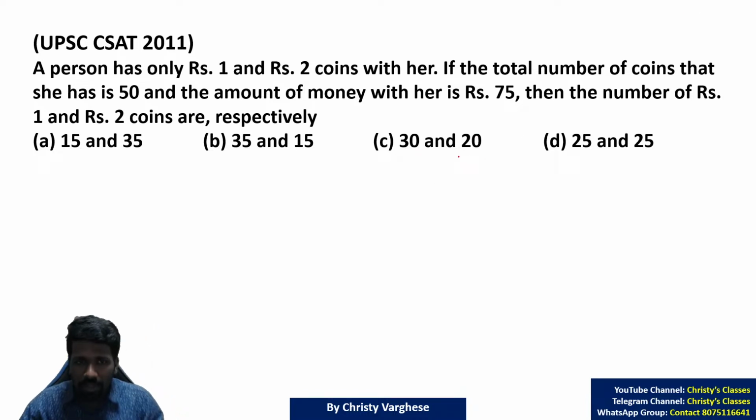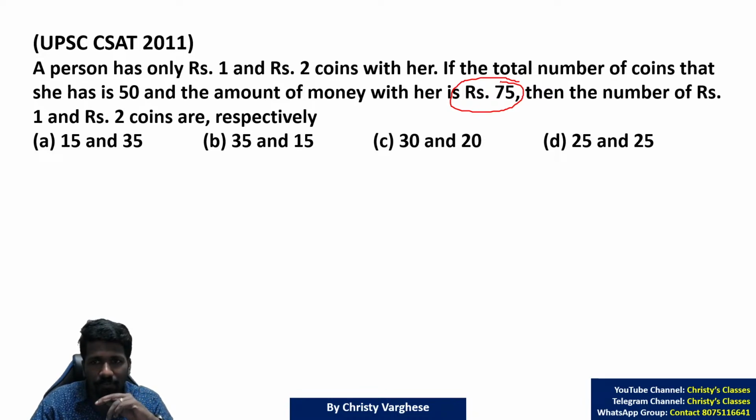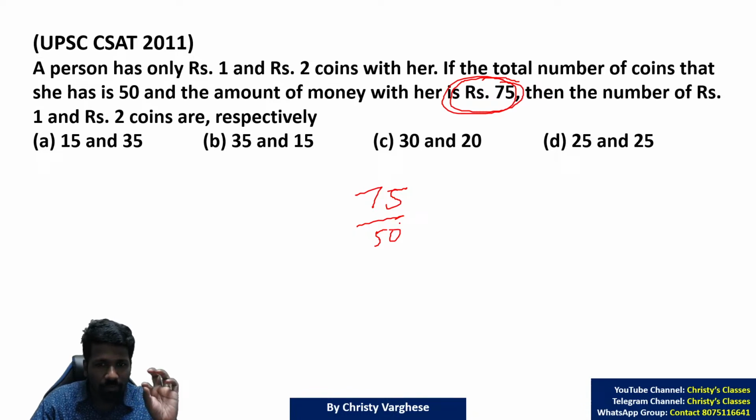A person has only 1 rupee and 2 rupee coins with her. The total number of coins that she has is 50 and the amount of money with her is 75 rupees. 75 rupees, 50 coins means on an average 1 coin will cost how much? This is one extra step here. So on an average, what is the worth of 1 coin that you have? 75 by 50, that is 3 by 2, that is 1.5 rupee.